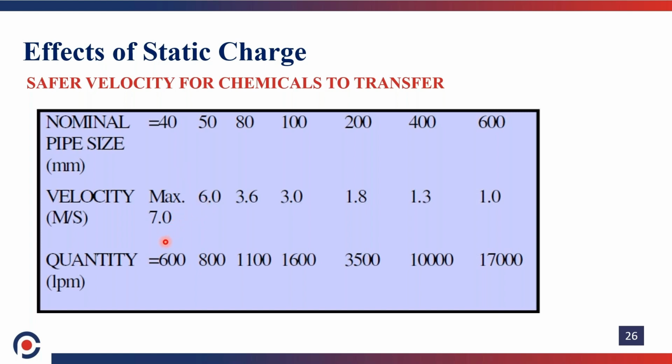That is directly proportional to the quantity of liquid which is pumped. In a 40 mm pipeline, we can pump a maximum of 600 liters per minute. In a 50 mm dia pipeline, we can pump 800 liters per hour. This is the indication for safer transferring of solvent. It can produce less amount of static charge.